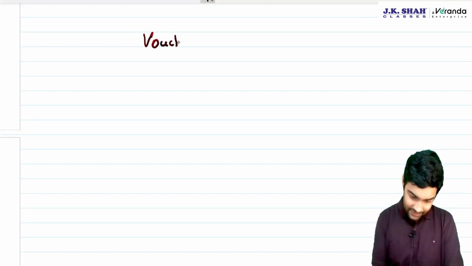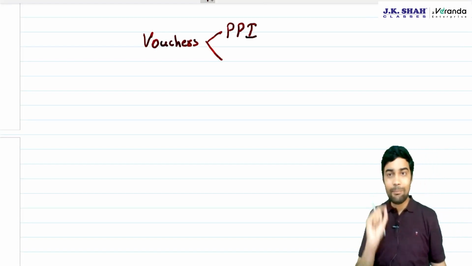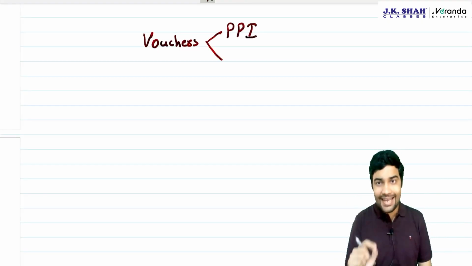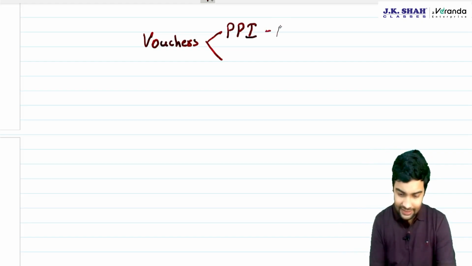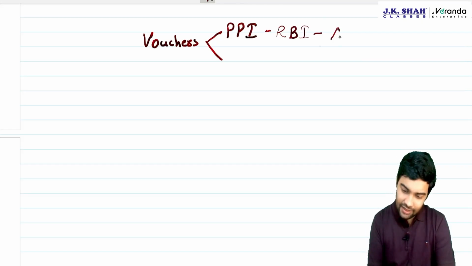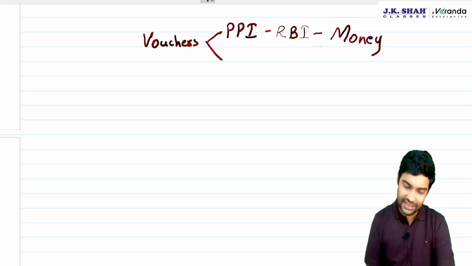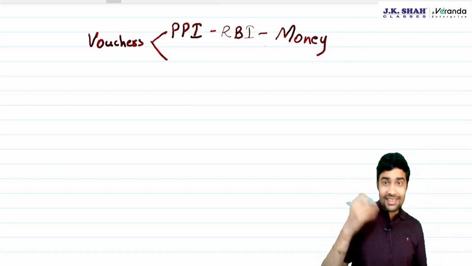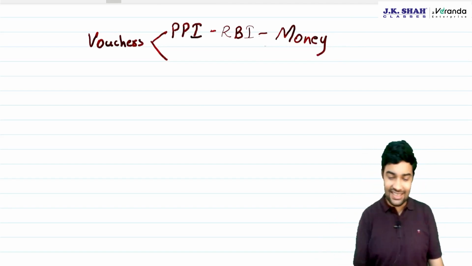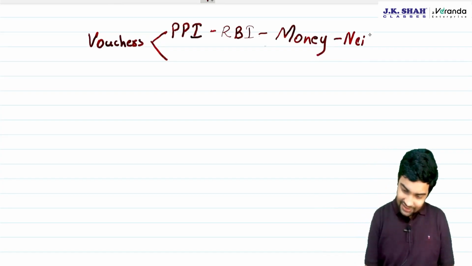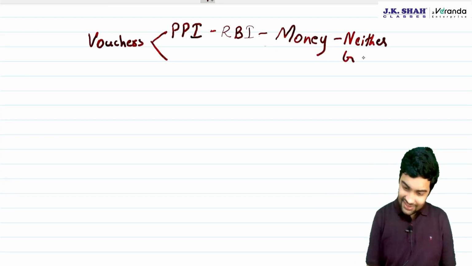See, vouchers are of two types. One is PPI, prepaid instrument. PPI is recognized by RBI. As it is recognized by RBI, it falls under the definition of money, and there is no question of GST because money is neither goods nor service.